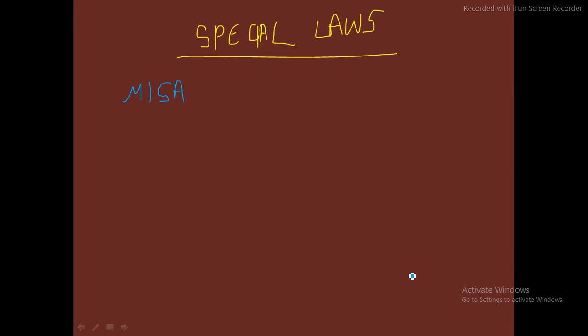It was introduced in 1971 and lasted till 1977. Then we have NSA, the National Security Act of 1980. It was enacted in 1980 and is still there.